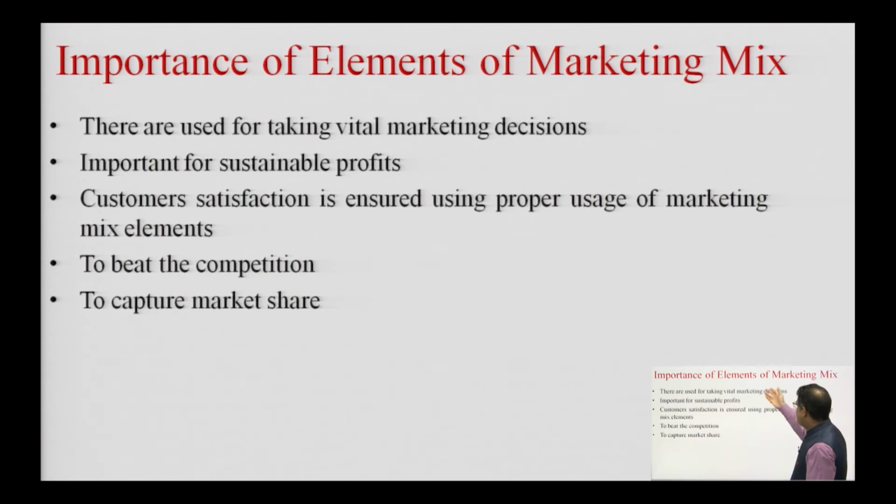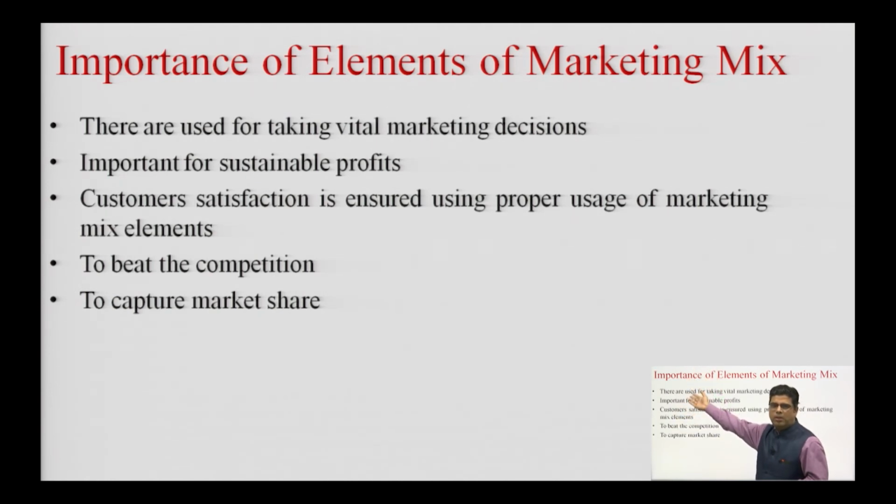Importance of marketing mix elements. These are used for taking vital marketing decisions. You have to take decisions related to pricing, packaging, the product offering, what discounts to give, how to advertise, etc. These decisions are important for sustainable profit. If the company takes the correct decisions, its profits go up.